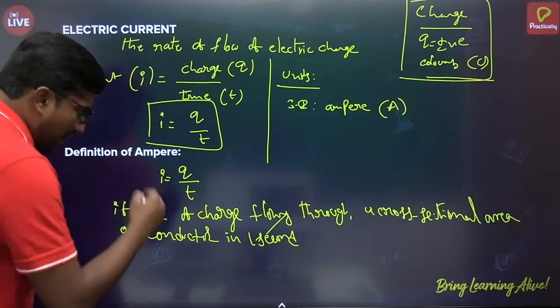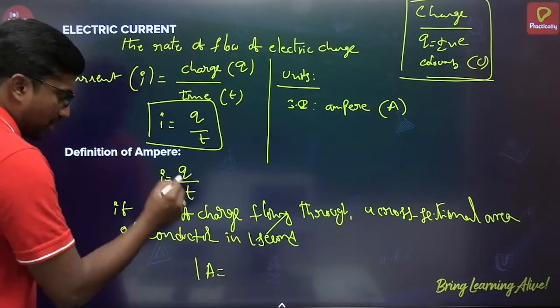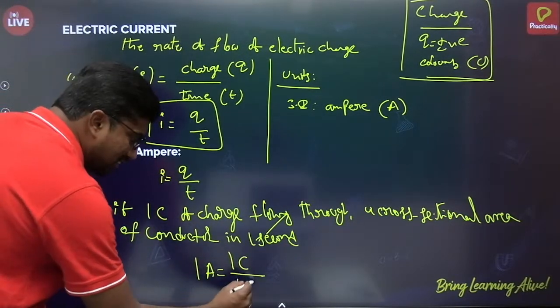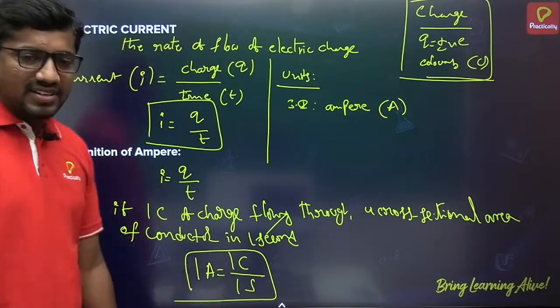From the formula, we can say 1 ampere is equal to 1 coulomb of charge flowing in a conductor in a 1 second time interval. So 1 ampere is equal to 1 coulomb by 1 second.